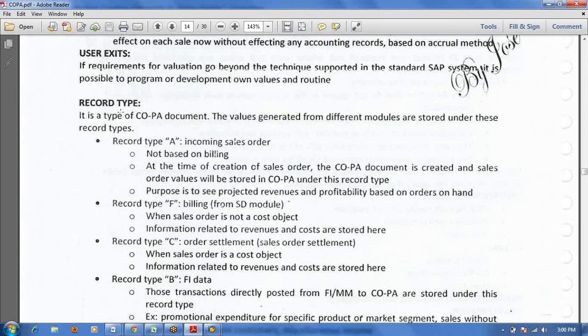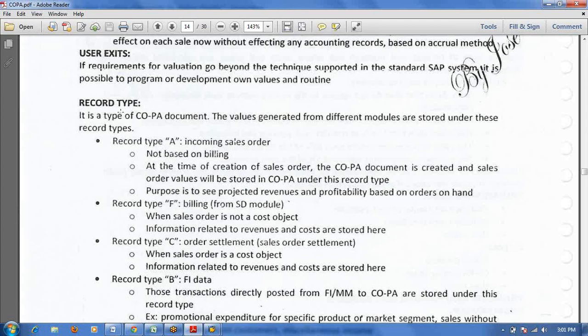Hari, I missed out one thing. While you were speaking before, about the VPRS condition type, what is there in that one? VPRS, that is the standard condition type. Normally the SD people create pricing procedures, right? They can use standard ones, and they can also create their own condition types. Yeah, this VPRS is the standard condition type I am saying.